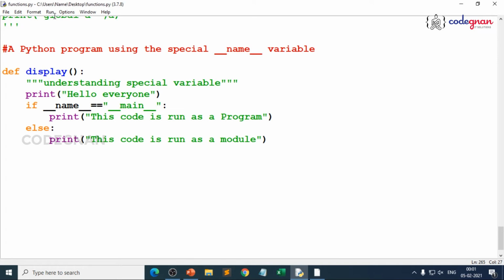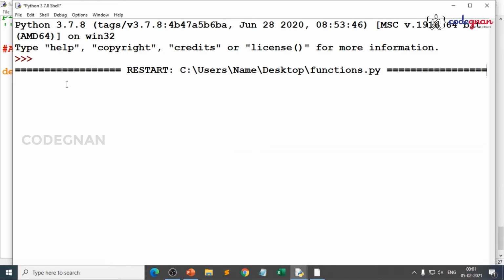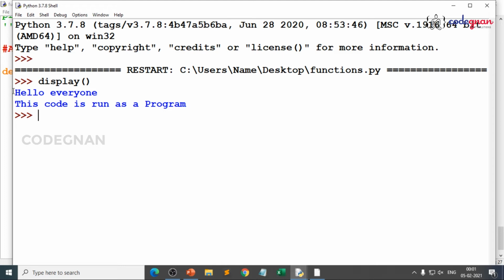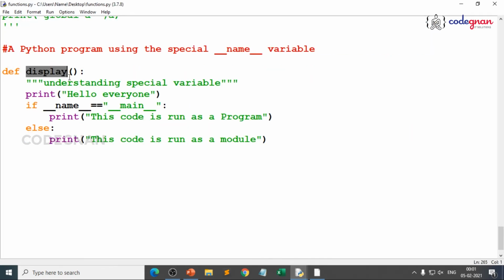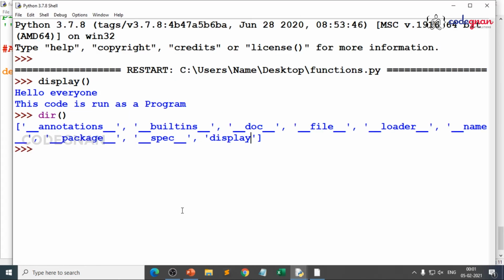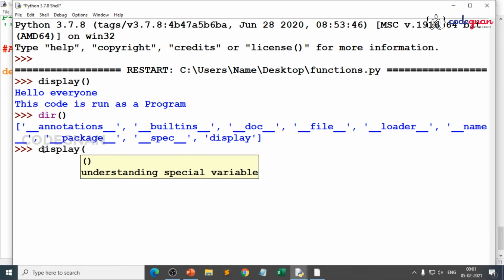So when I save and run this script, I just need to call the function, right? When you call the function, you see automatically what you are getting? Hello everyone, and this is run as a program. If you want to make sure, you can also print the directory of it. Obviously, what you are getting? You are getting the function name as display, because that is your function name. And when you give the function call here, display, you can also see your doc string. See, understanding special variable.